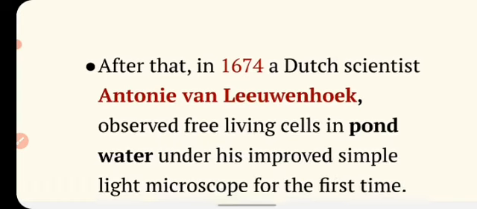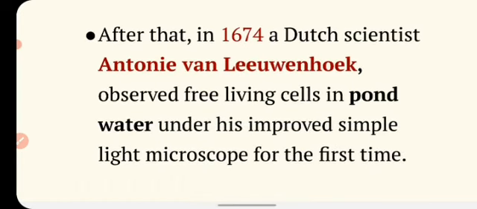After that, in 1674, a Dutch scientist, Antony van Leeuwenhoek, observed free living cells in pond water under his improved simple light microscope for the first time. Robert Hooke discovered dead cells actually, but who discovered the living, free living cell for the first time?